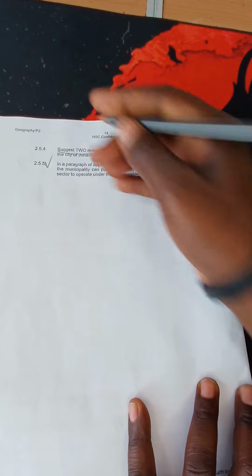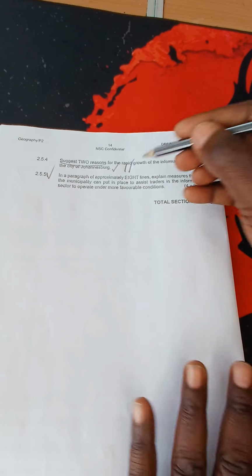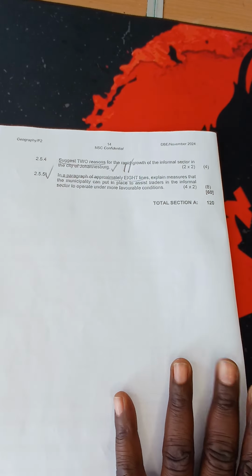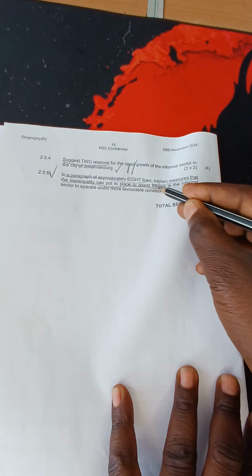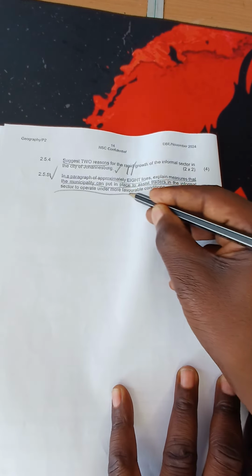Then the last one, 2.5.5. In a paragraph of approximately 8 lines, this is a paragraph question. I always emphasize this. Please write in form of a paragraph. Do not write in point form. Explain measures that the municipality can put in place to assist traders in the informal sector to operate under more favorable conditions. What are the conditions that they are operating from?